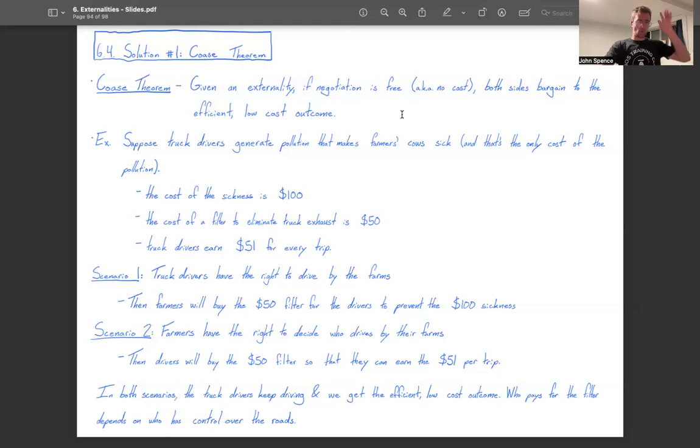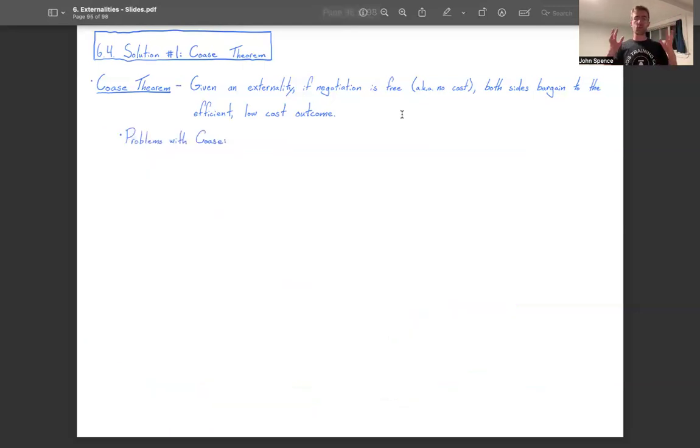That's great. We love it. We fixed cow illness. Congratulations. Unfortunately, Coase isn't always that perfect. There are some problems with the Coase theorem, and we can't necessarily rely on Coase to be a perfect solution to markets with externalities, that particular flavor of market failure.